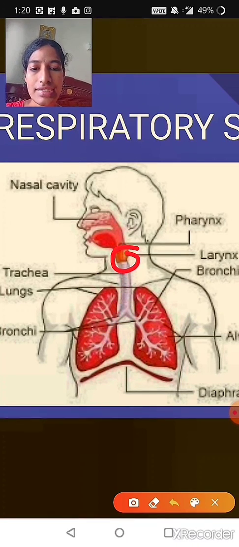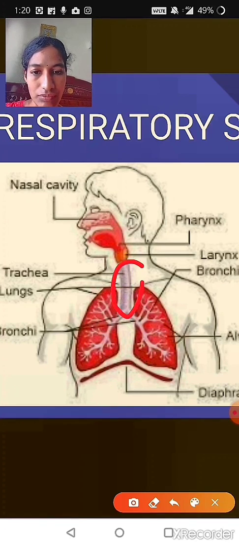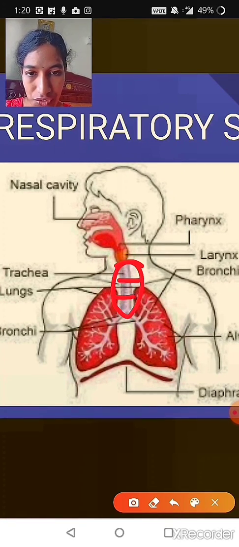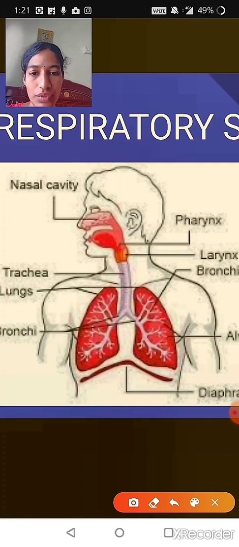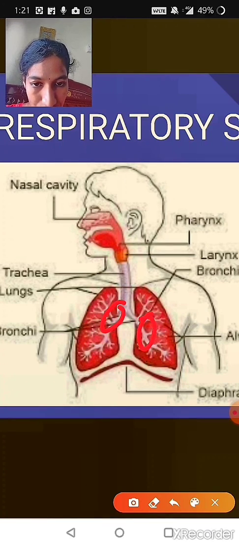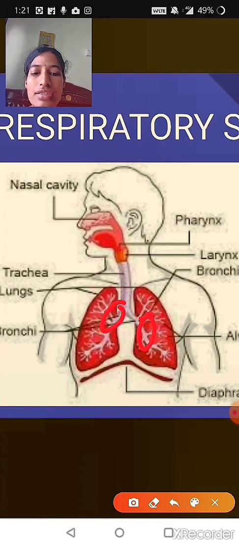So the larynx continues as the trachea. So here you can see the trachea. This part of the image is nothing but the trachea. The trachea is again supported by the cartilaginous rings. Here these are the cartilaginous rings which you can see. After this, the lower end of the trachea divides into two branches called the bronchi. These bronchi give rise to the bronchioles.